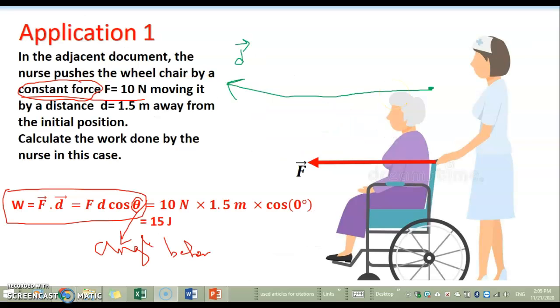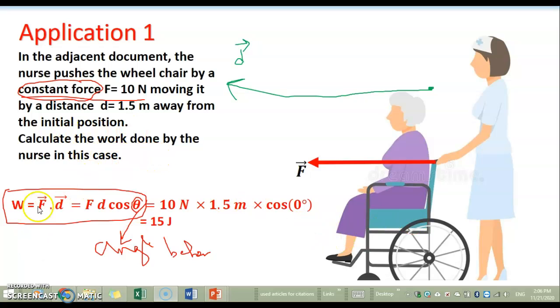In the adjacent document, the nurse pushes the wheelchair by a constant force F equal to 10 Newton, moving it by a distance d equal to 1.5 meter away from the initial position. Calculate the work done by the nurse in this case. We are given that it's a constant force, meaning constant in direction and magnitude, and the nurse is pushing it horizontally because the nurse is moving horizontally.